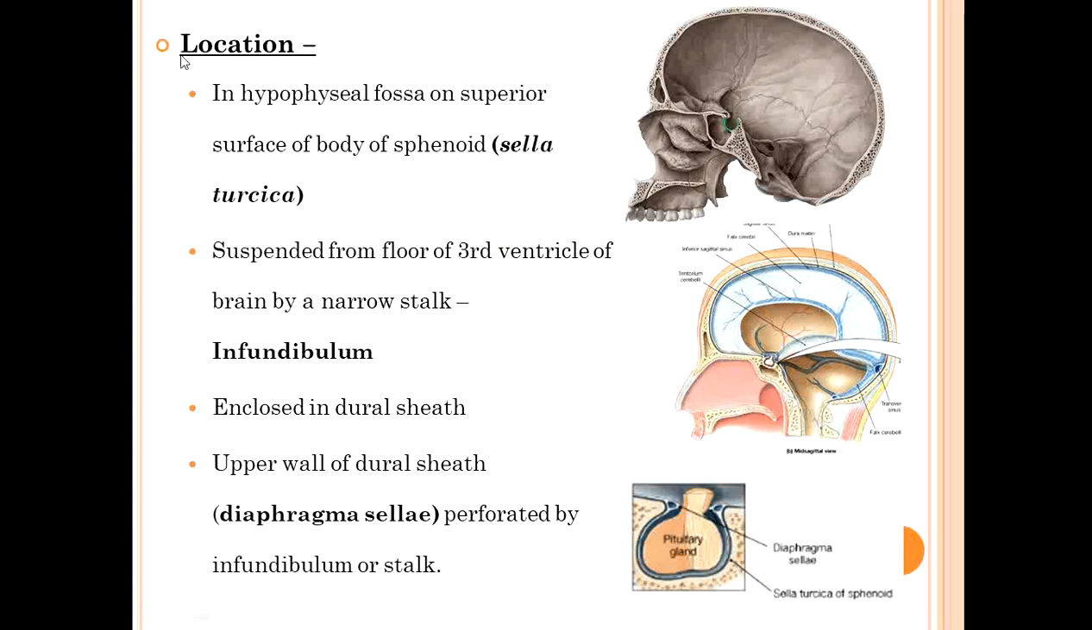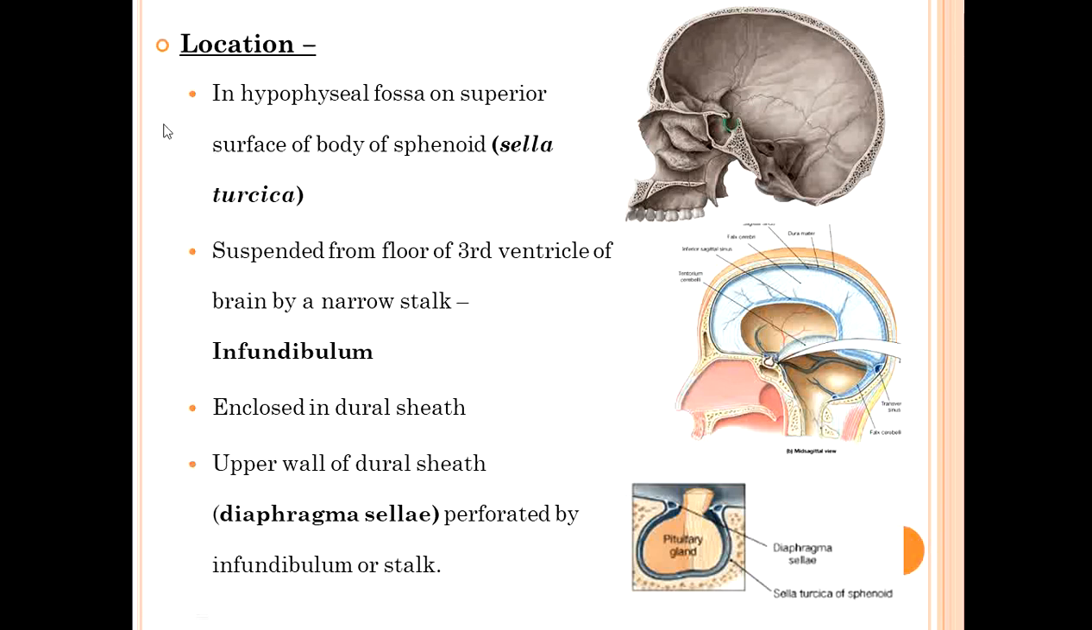Now, the first thing, location. It is situated in the hypophyseal fossa. Here, there is a fossa on the superior surface of the body of the sphenoid, which is known as either sella turcica or hypophyseal fossa. Why are we saying hypophyseal fossa? Because it is the one which is housing the pituitary gland.